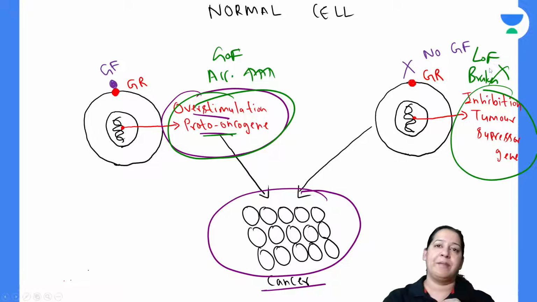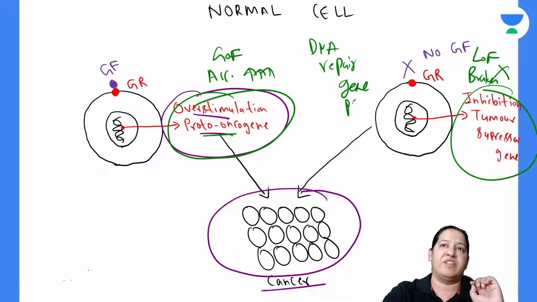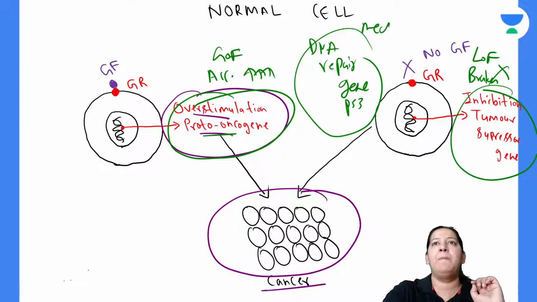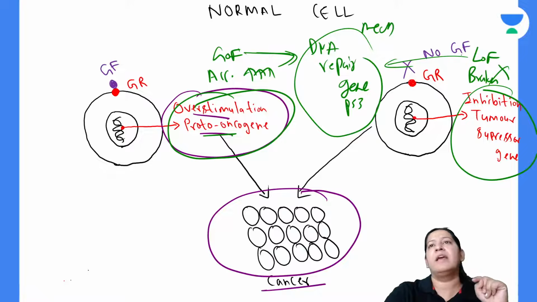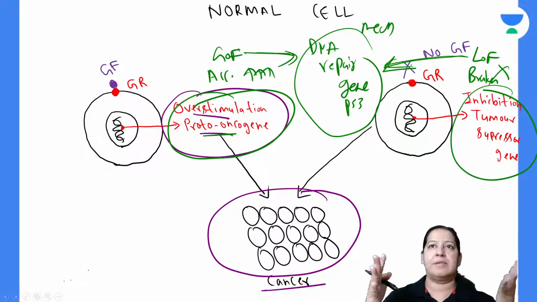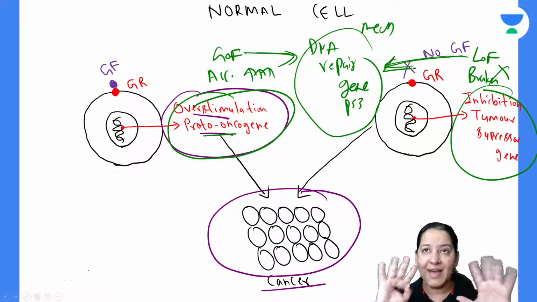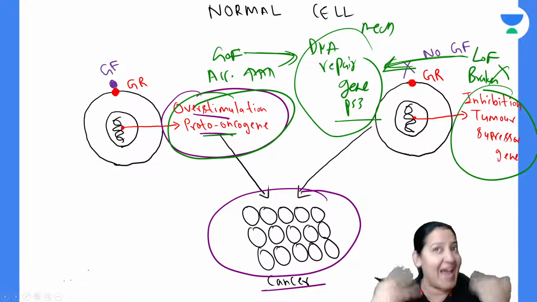So who is the mechanic of the cell? Inside the DNA, who is the mechanic? Here comes the role of the third gene. The third gene in the cell, the mechanic of the cell, is the DNA repair gene, that is P53. So this is the mechanic. They both will go to the mechanic: please repair us. The proto-oncogene will say I am overstimulated, and the tumor suppressor gene will say I am inactivated. So if the mechanic is live and functional, it will repair us. So P53 is the DNA repair gene, the mechanic of the cell.